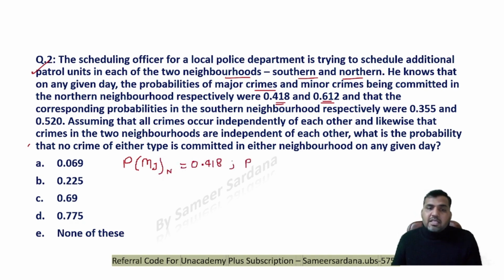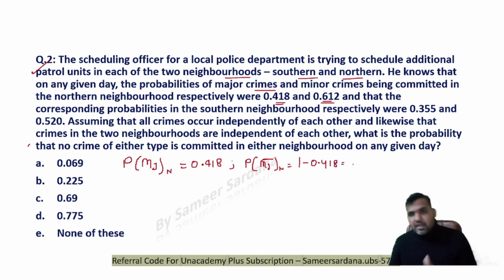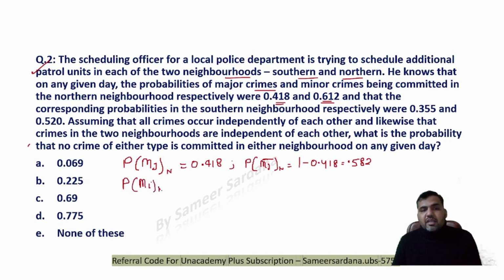So the probability that this major crime is not happening in the northern region would be 1 minus 0.412. Right, subtract it, you will get the value as 0.588. And the probability that a minor crime is happening in the northern region is 0.612.